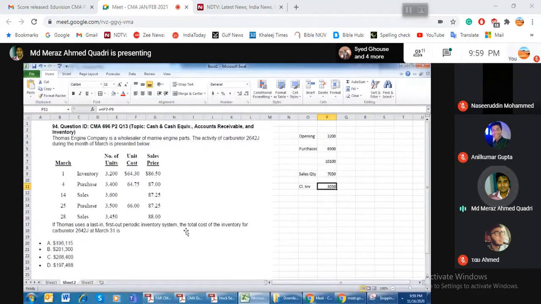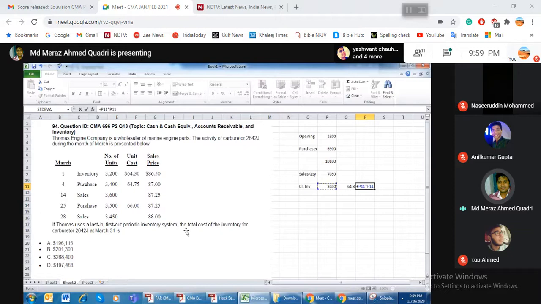Now the question is asking, get me the value. So I can simply say that this is coming from the opening inventory.